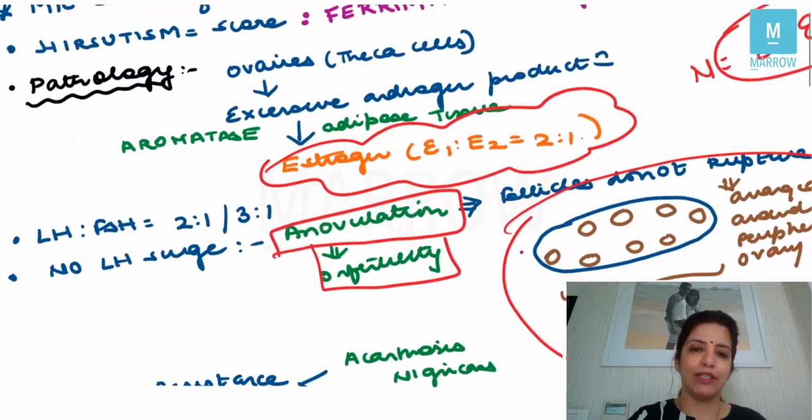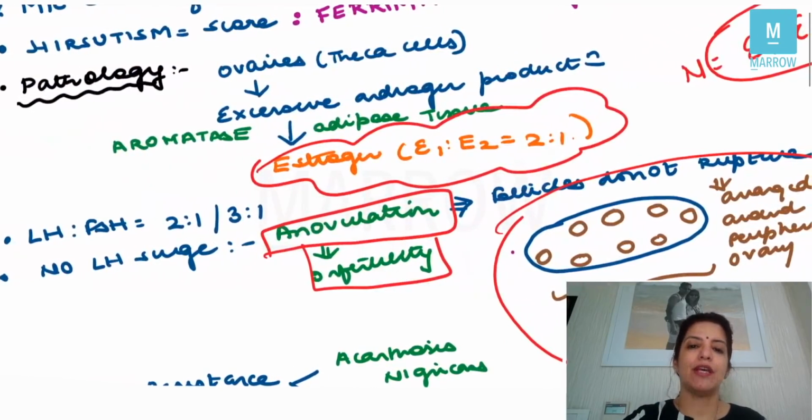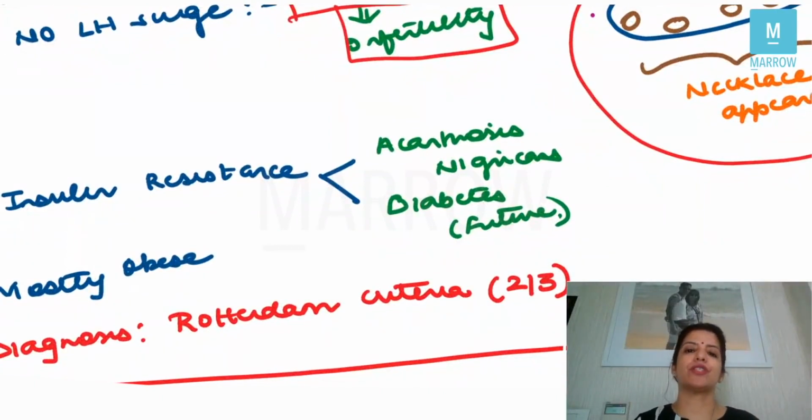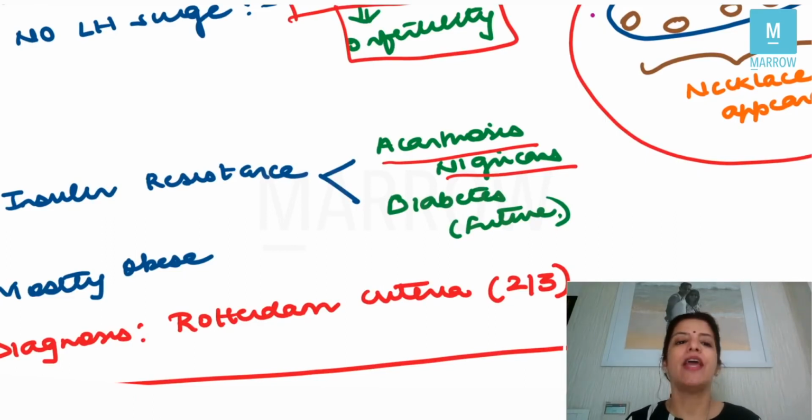Apart from all this, in PCOS patients there is insulin resistance, and because of insulin resistance there is acanthosis nigricans, which means darkly pigmented patches in the nape of the neck and in the axilla, and in future these patients can have diabetes. Most of these patients of PCOS are obese, but that does not mean that obesity is a criterion to diagnose PCOS.